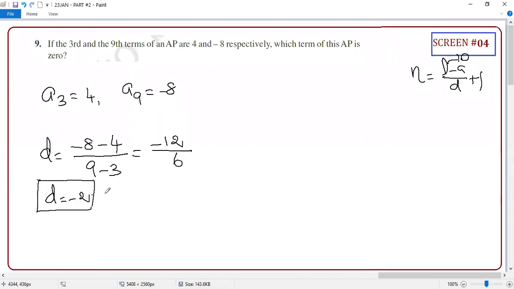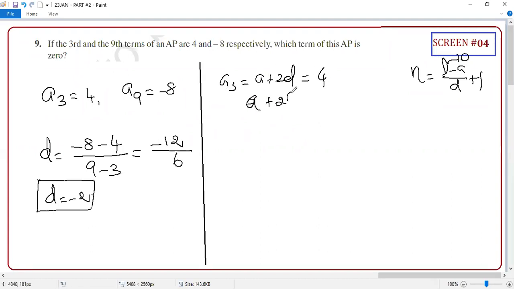The moment you find D, finding A is not a problem. What is A? A3 equal to 4. A3 equal to A plus 2D. A is what? A plus 2 into D is 4.